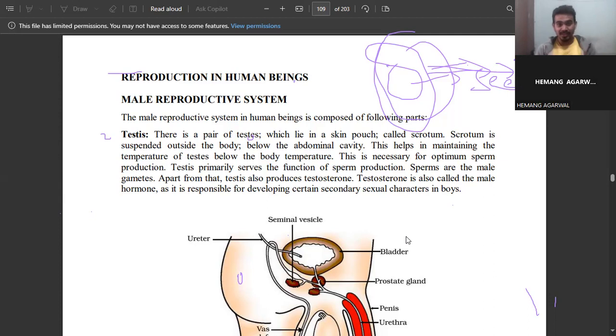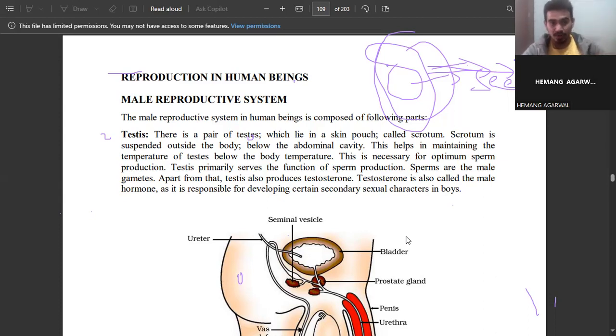Because they need a maintenance temperature for the testis below the body temperature. So if the body temperature is 28 degrees Celsius, the temperature of the scrotum should be 2 or 3 degrees Celsius below that, like 26 or 25 degrees Celsius, because sperm production takes place in the testicles. For production and for storage, for the life of spermatozoa, we need some definite temperatures.